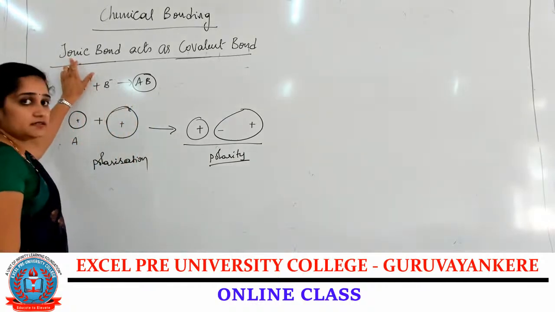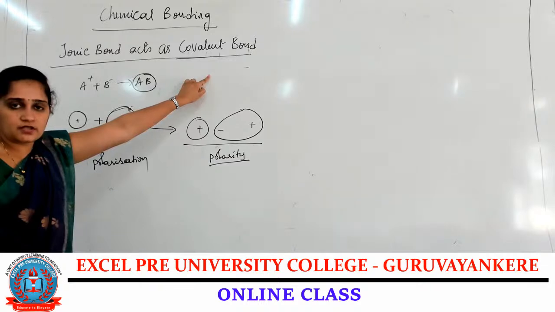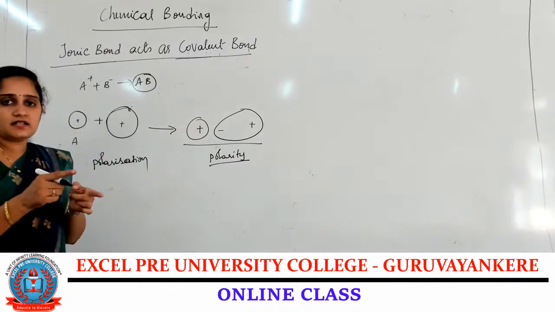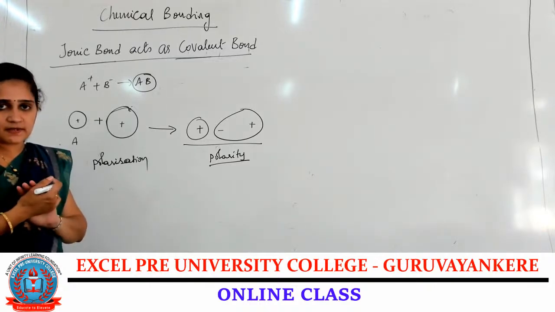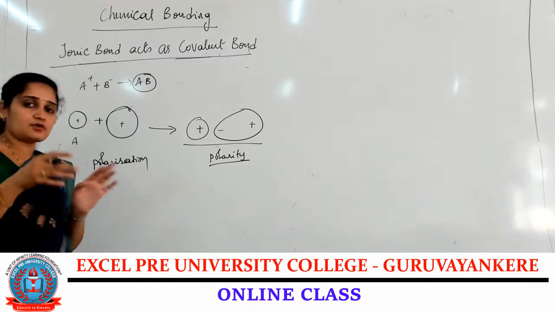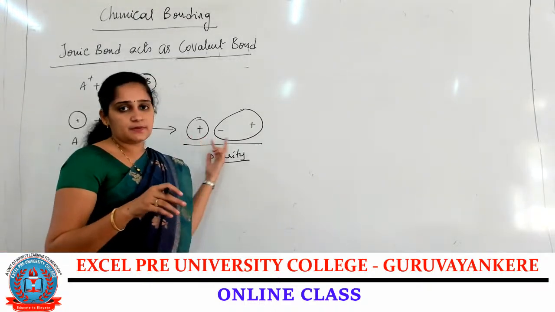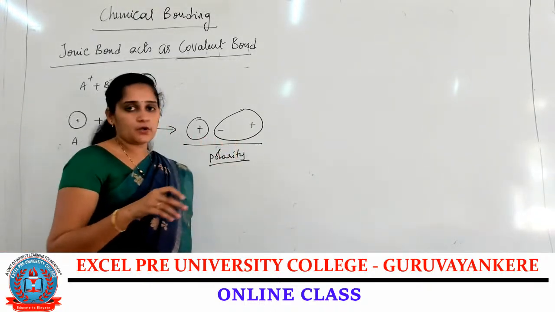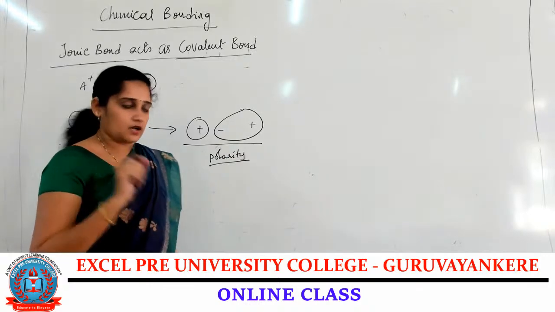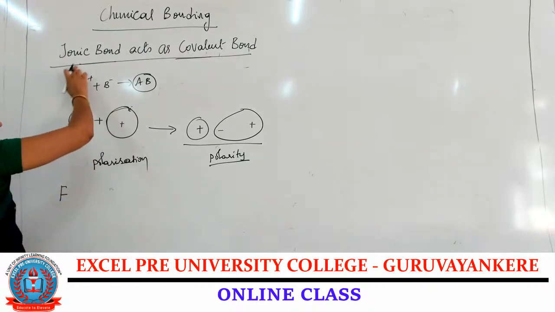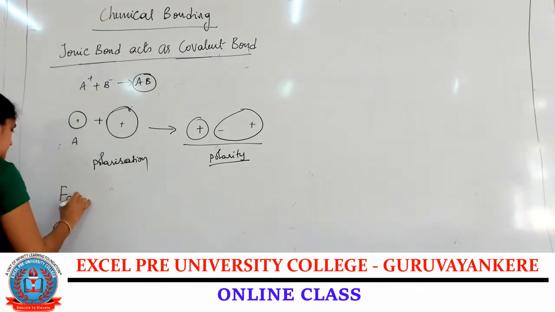Due to the polarity of the molecule, the ionic bond is then acting as a covalent bond. It is nothing but sharing of the electrons, mutual understanding between the two atoms taking place, mutual sharing or mutual attraction of the electrons taking place between the two atoms. It is nothing but the polarity. Now, this polarity of the bond, or the ionic bond acting as a covalent bond, is explained using the Fajans rule.